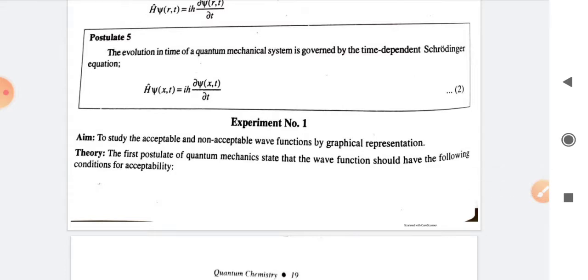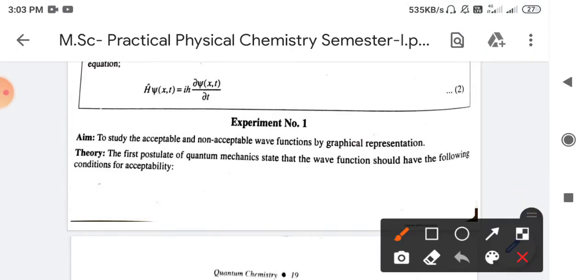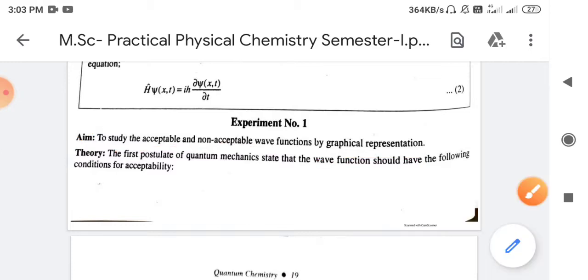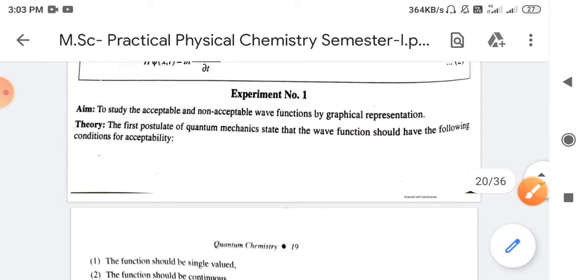So in this experiment, what is the aim? The aim of the experiment is to study acceptable and non-acceptable wave functions by graphical representation. For this, we use our basic property of the wave equation. To find out the nature of a wave function, we simply need to plot the graph of that particular wave equation.